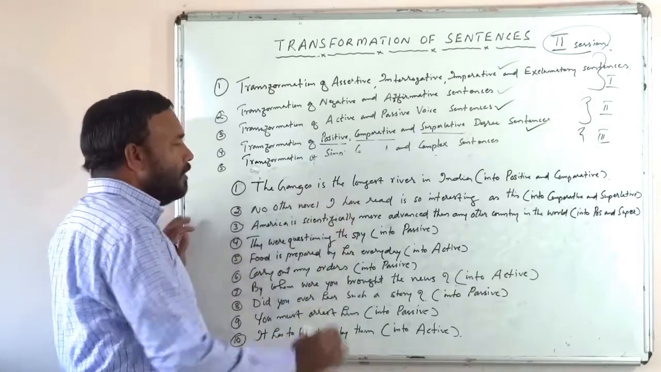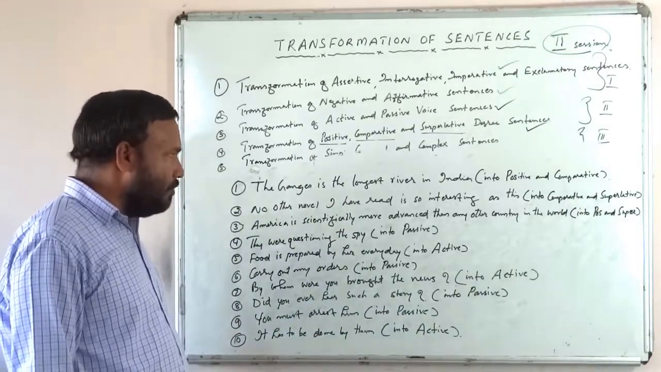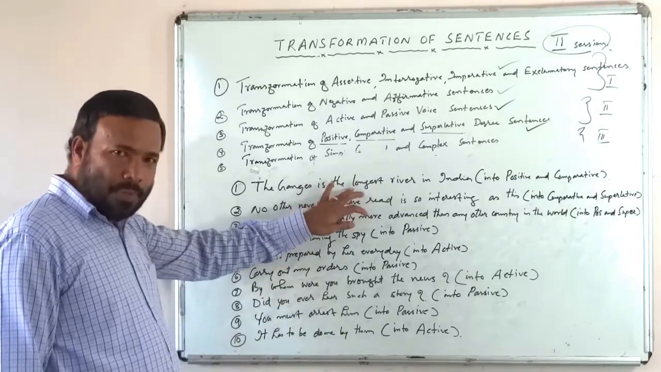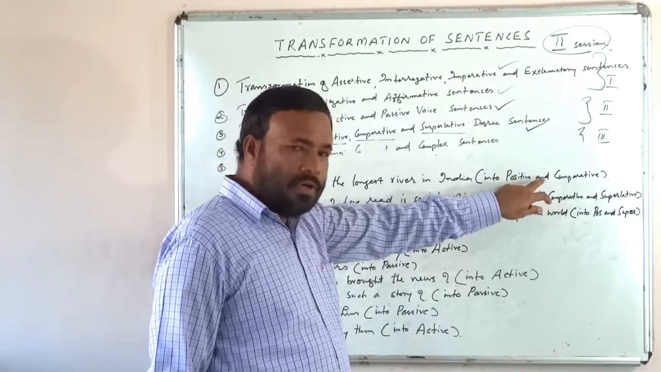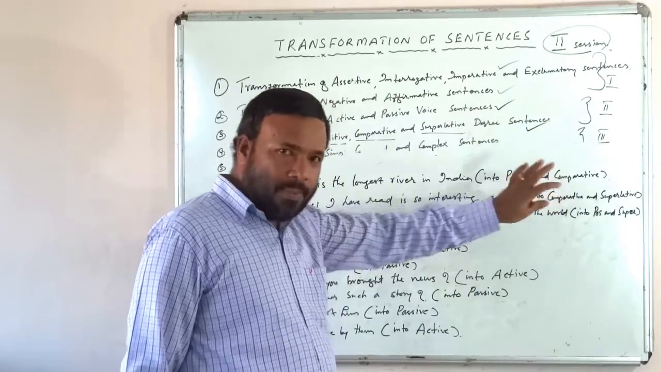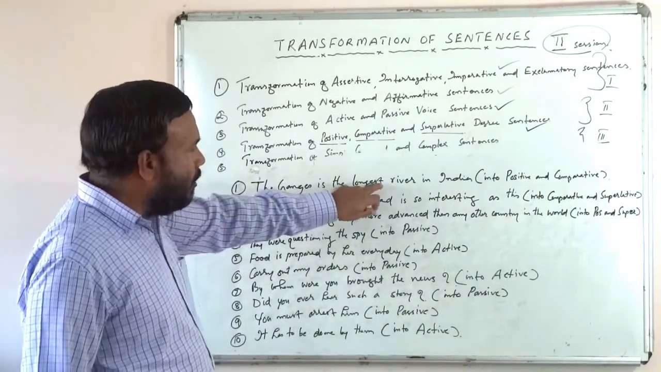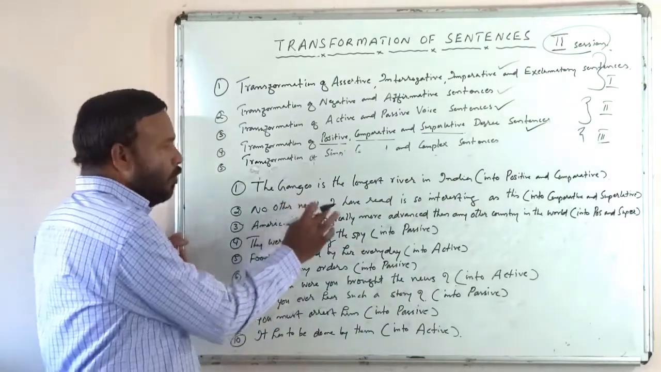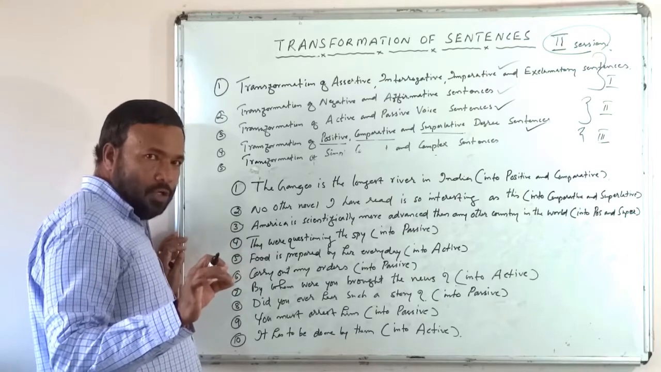The Ganges is the longest river in India. The Ganges is the longest river in India. The sentence is in superlative degree. In the bracket, direction is given. You have to convert into positive and comparative, isn't it? Very simple. We have done it. The Ganges is the longest river in India. What will be the positive? No other river. We have to start the positive with no other, isn't it?